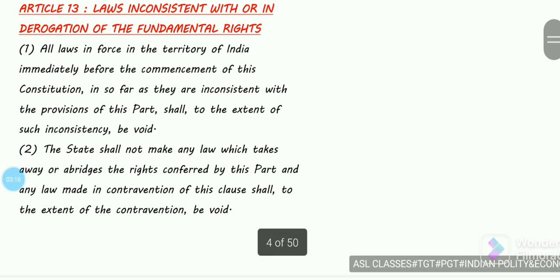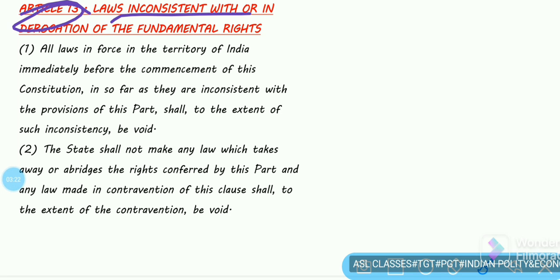Now Article 13 says that laws inconsistent with or in derogation of the fundamental rights are void.